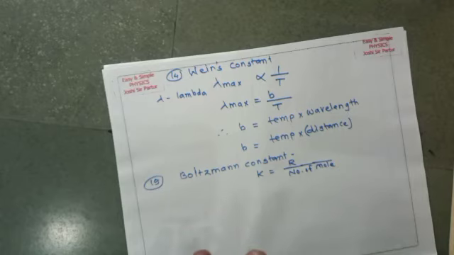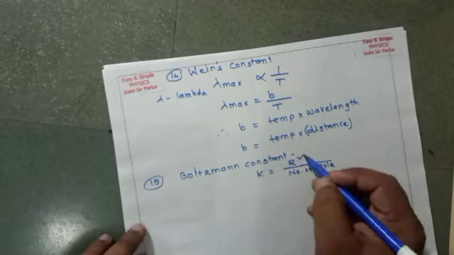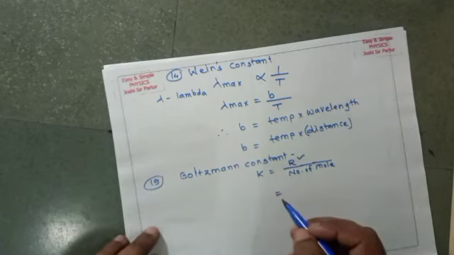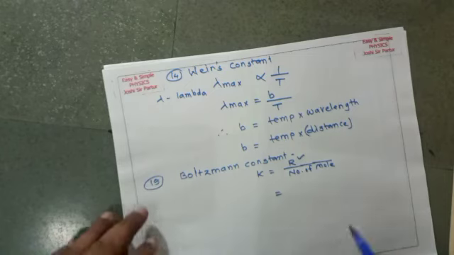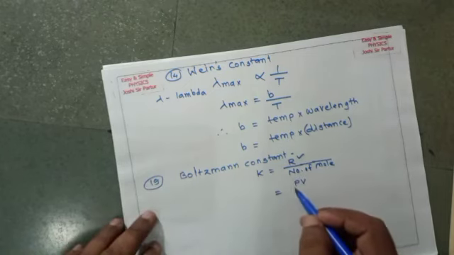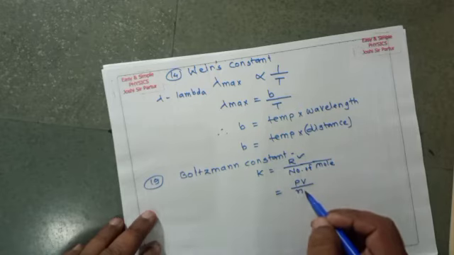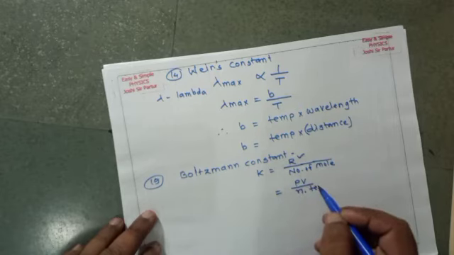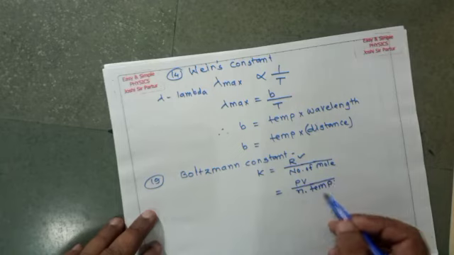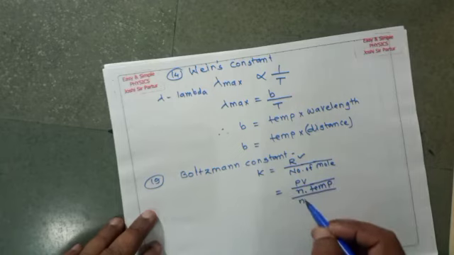If we see the formula for R, the gas constant is pressure multiplied by volume upon number of mole multiplied by temperature, divided by number of mole.